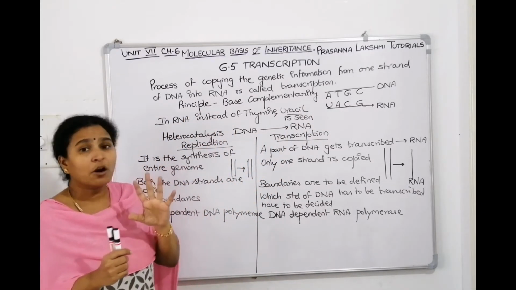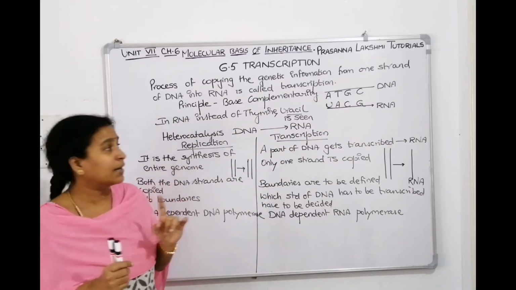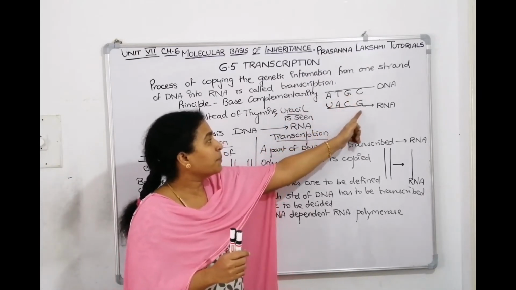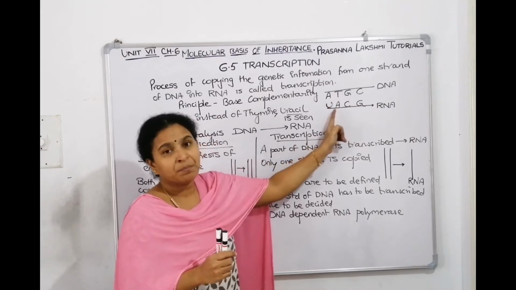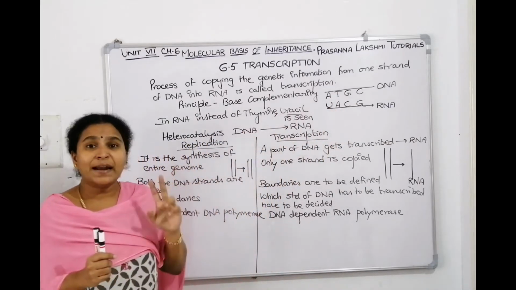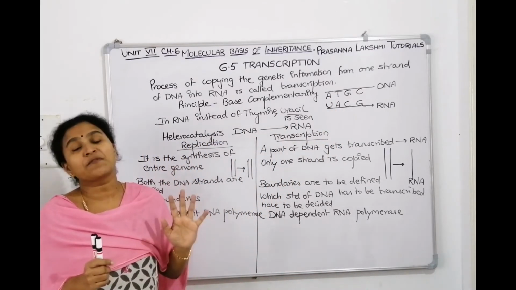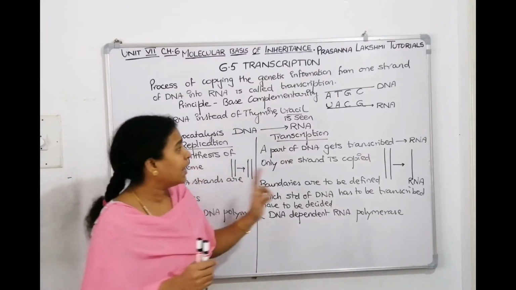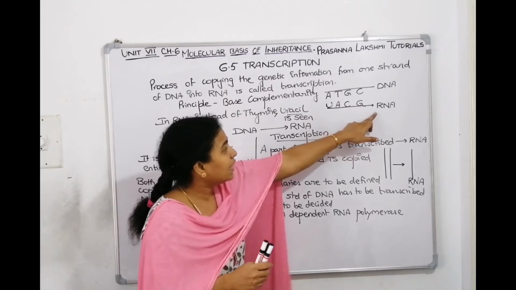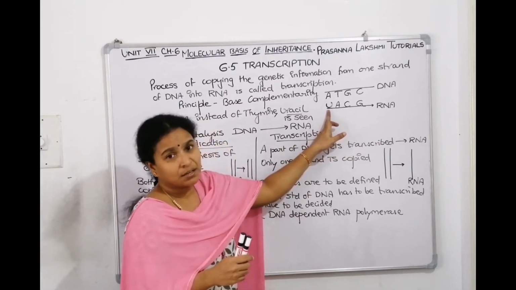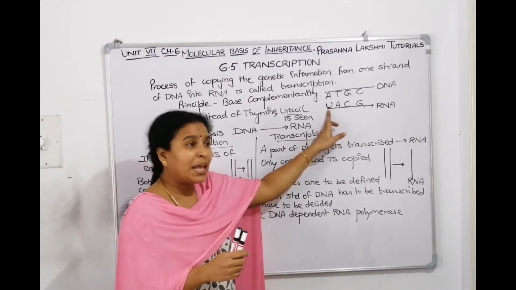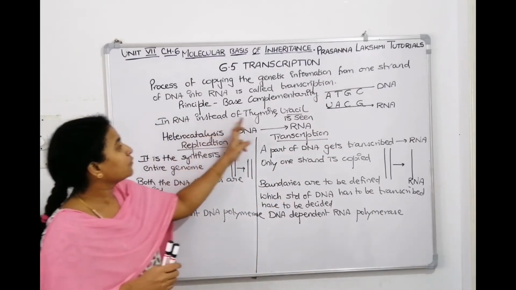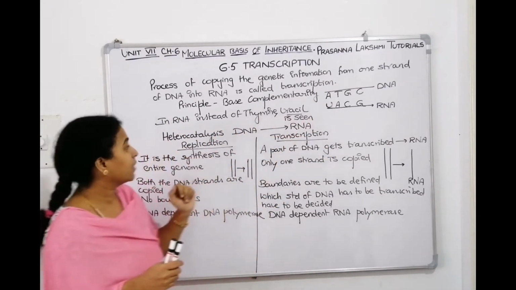What is the principle of transcription? It works on a principle called base complementarity. What is base complementarity? Purine always pairs with a pyrimidine, and pyrimidine always pairs with a purine. But the thing is, adenine will pair with U in case of transcription in RNA, because T is not there in RNA. So, this is RNA. A pairs with T if it is DNA, A pairs with U if it is RNA. This is a difference. In RNA, instead of thymine, uracil will replace, right?